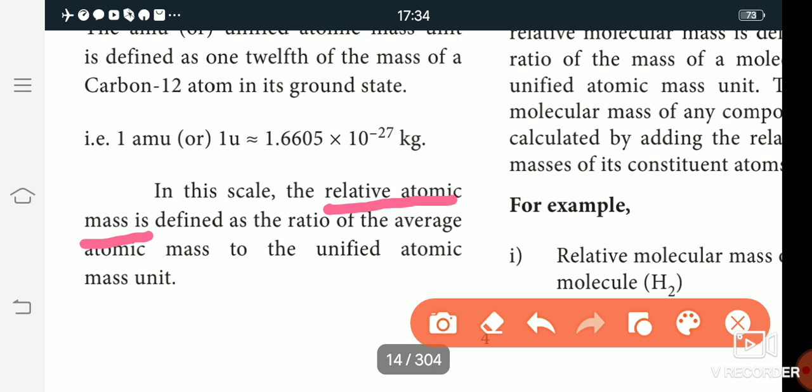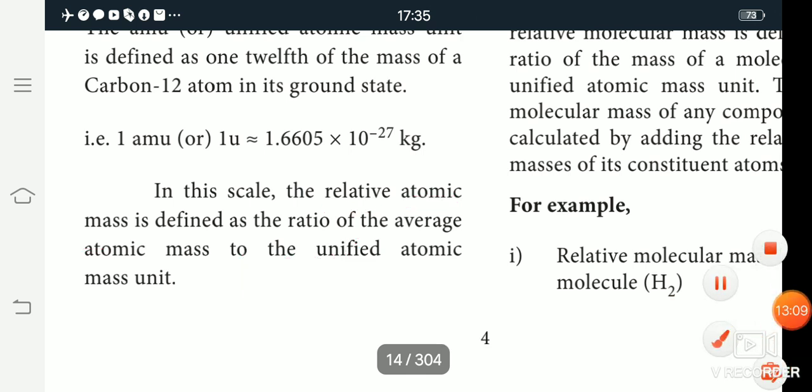The relative atomic mass is denoted by Ar. The relative atomic mass is otherwise known as standard atomic weight.